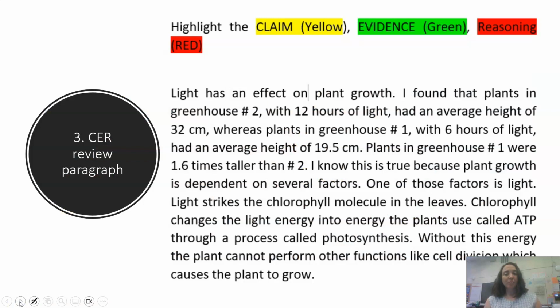In our next example, let's look at a paragraph that's already written and see if we can identify the claim, the evidence, and the reasoning.